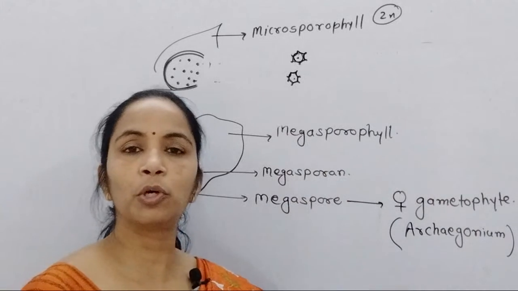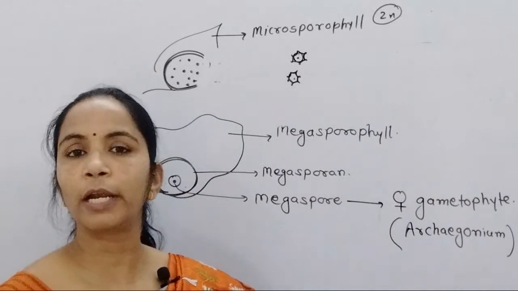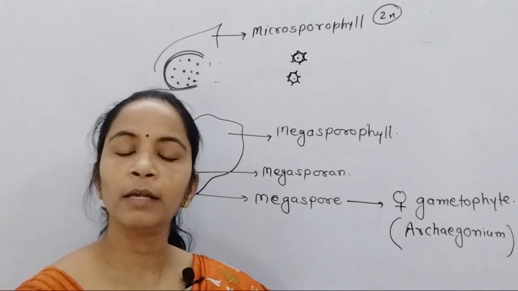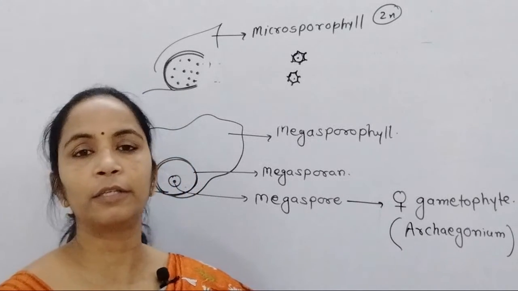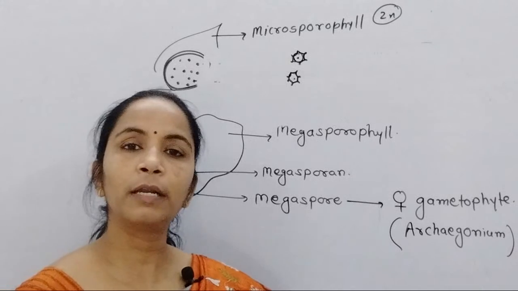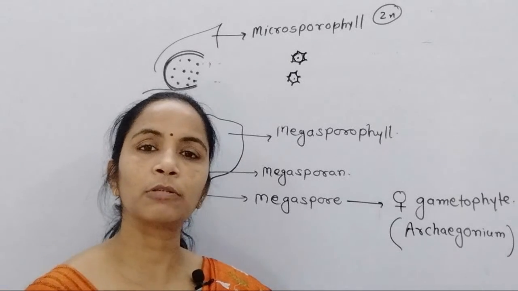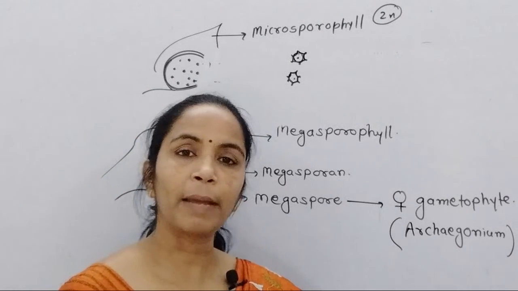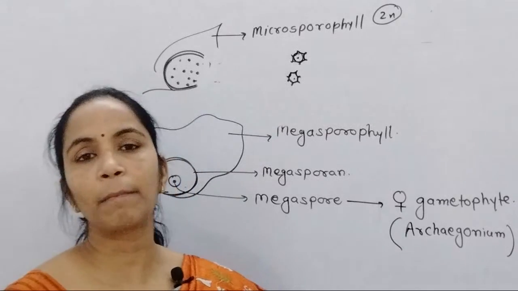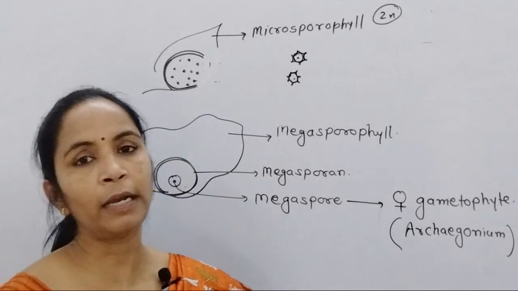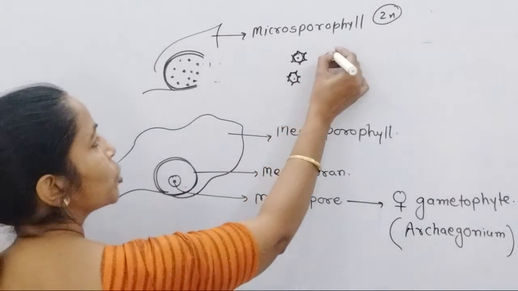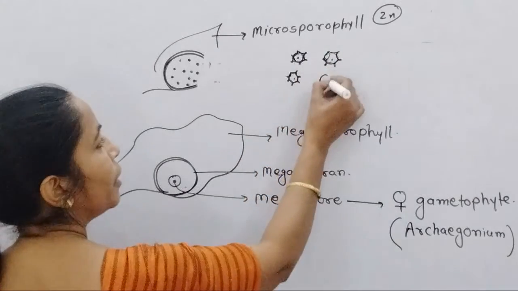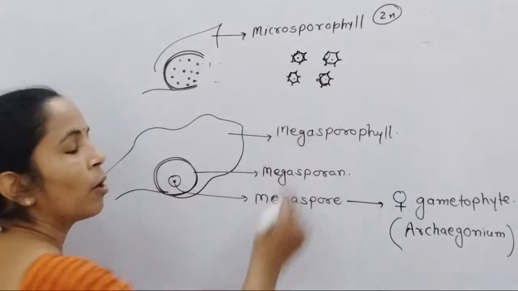So the gymnosperm and angiosperm are distributed in all kinds of habitat. There are no limitations. Bryophyta and Pteridophyta are limited in distribution. Why? Because they depend on water for the process of fertilization. Again, the main reason is that the male gametes are biflagellate in Bryophyta and Pteridophyta. Here the male gamete means the microspore as a pollen grain, released in the environment or air.